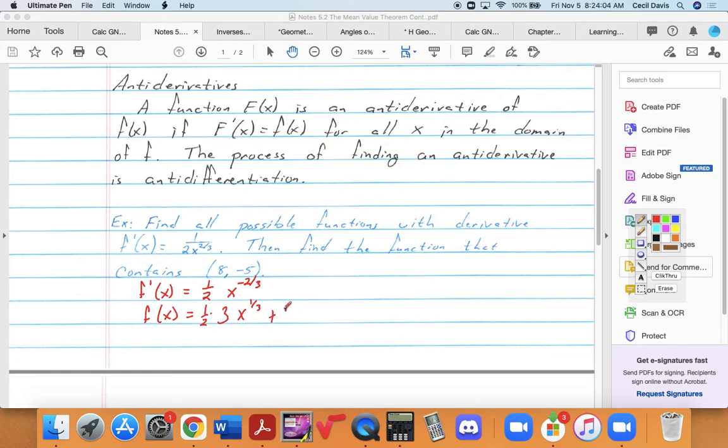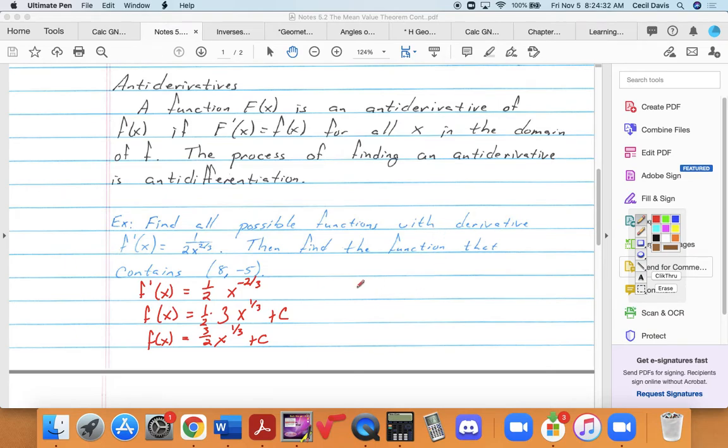And notice that it could be plus a constant. So when they say all possible functions, that's that plus some constant. So f of x is equal to 3/2 x to the 1/3 plus c. So you kind of see the thinking behind working backwards.